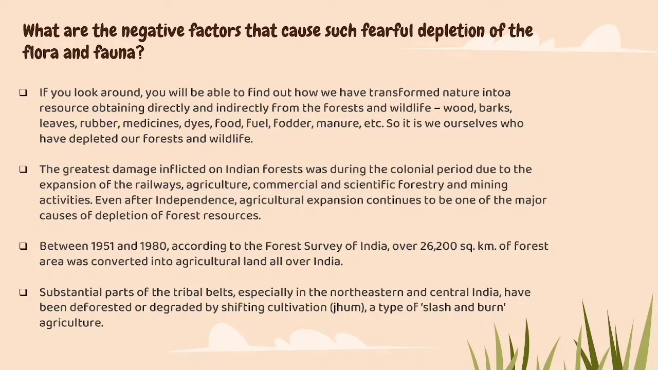So next we are going to see what the negative factors are. We are always talking about natural depletion, but there are some negative factors which contribute to the fearful depletion itself. When we look at the things that we use, it's really clear that we are extracting a maximum amount of wood from the forest. So wood, barks, leaves, rubber, medicines, food, fuel, everything is extracted from forest and our wildlife resources.